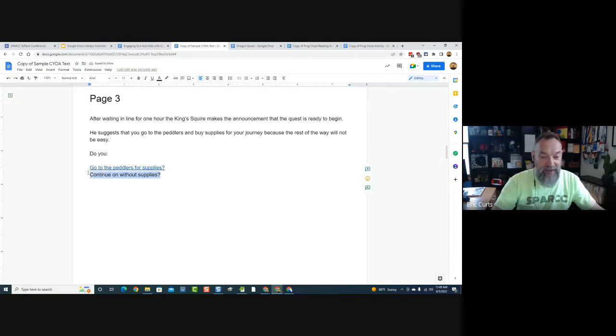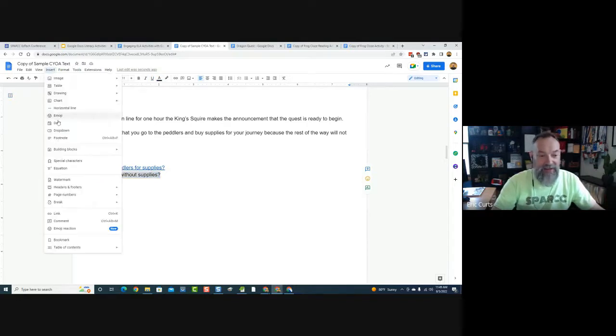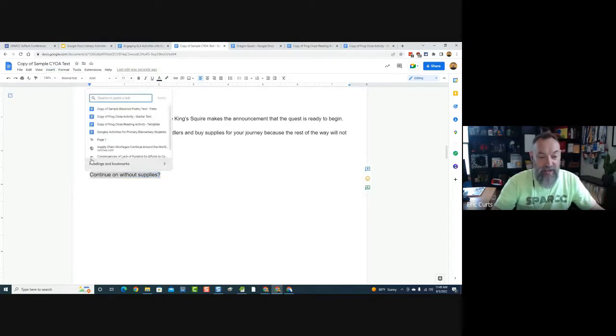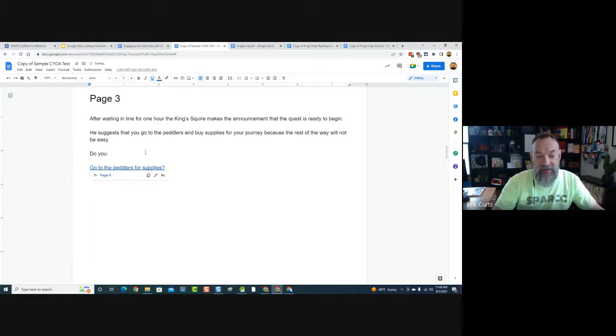If I do the same for continue on without supplies, I say insert link. I choose headings and bookmarks. That one should go to page 5. I choose that heading. Perfect. So that goes to 4. That goes to 5. There you go.